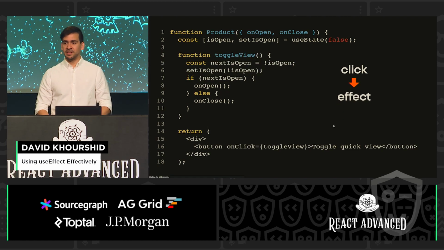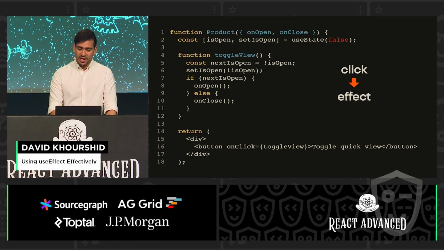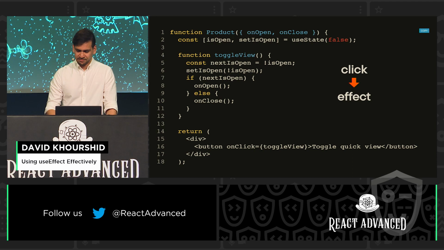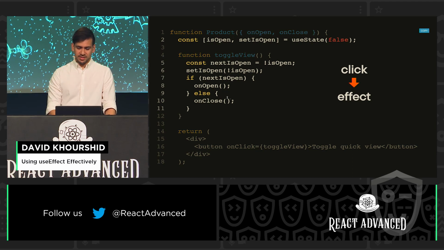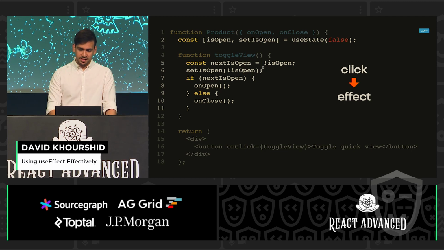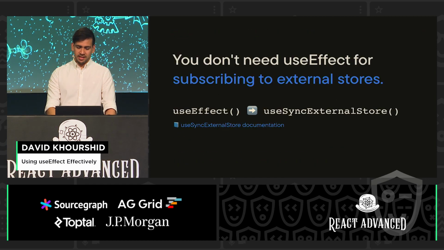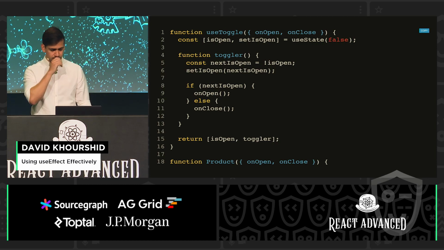So instead, get rid of the useEffects, put it directly in the event handler, and now it becomes much more straightforward and easier to understand. So now instead, we are just calculating the next state because we know the next state of that is open. And depending on that state, directly call onOpen and onClose. And then you could even put it inside of a hook.